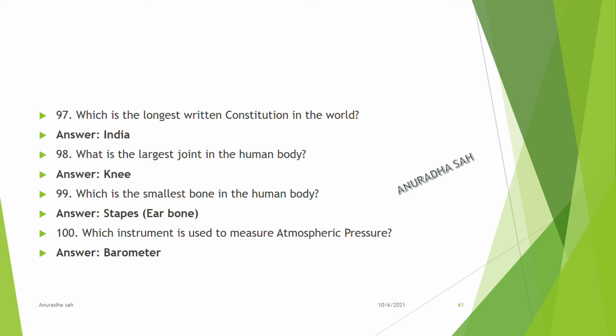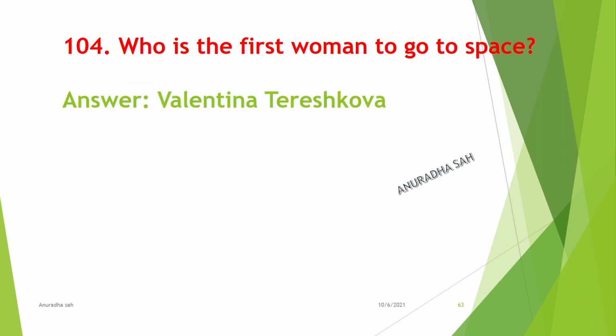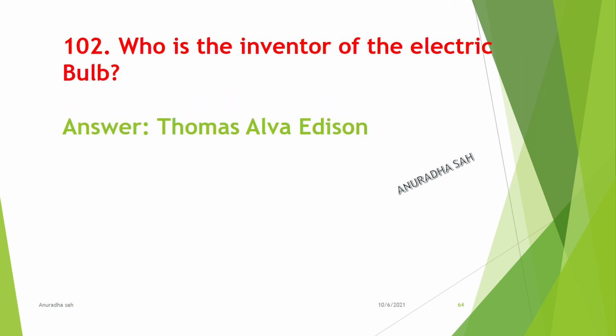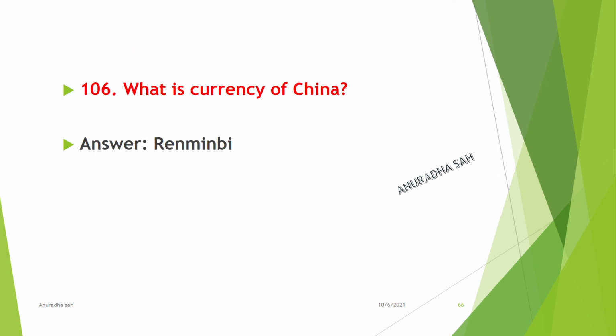Which instrument is used to measure atmospheric pressure? Barometer. Which is the largest continent in the world? Asia. Who is the first woman to go to space? Valentina Tereshkova. Who is the inventor of the electric bulb? Thomas Alva Edison. On whose memory is the Nobel Prize awarded? Alfred Nobel. What is the currency of China? Renminbi.